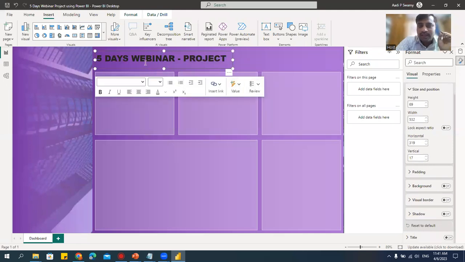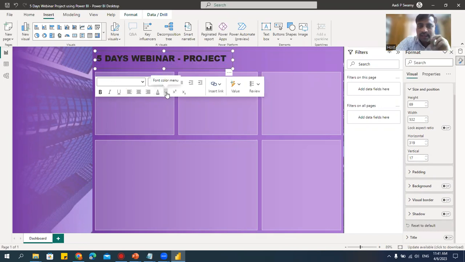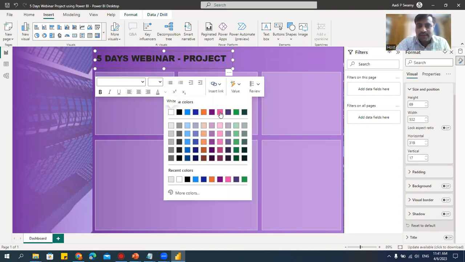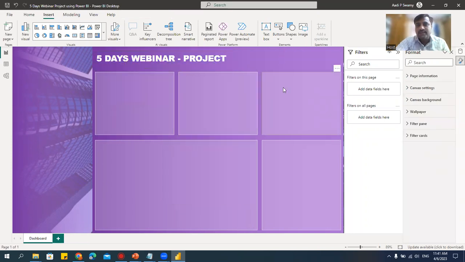Now, if you think that the font is not actually matching with the background, select and you have this font color here. Exactly like in Word or PowerPoint, the same thing we can do here also. Let me click on this and I'll try to give some color. Let me make it white and see. Is it looking good? Yes. See, 5 days webinar project. I got the title. If you think you want to increase the font size, you can do that.